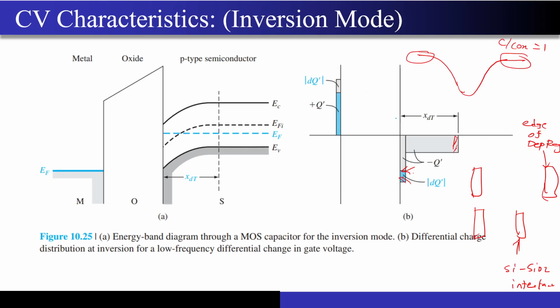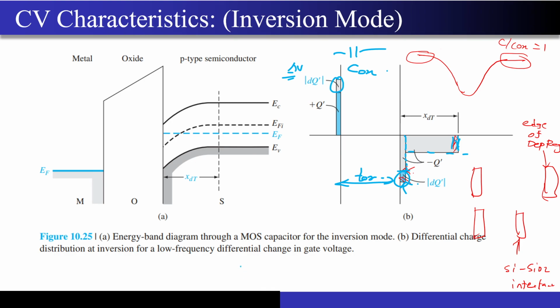Now once we go to the inversion mode, what happens? This depletion region cannot keep on increasing infinitely. At some point it will hit its maximum, and after that the inversion layer charges, that is the electrons, will start to accumulate. Now if I apply an incremental change delta V, where is the opposite polarity charge getting accumulated? Since I have free electrons, the inversion charges will accumulate just near the interface. The distance between these accumulated charges is again just Tox, so correspondingly my capacitance will be nothing but Cox.